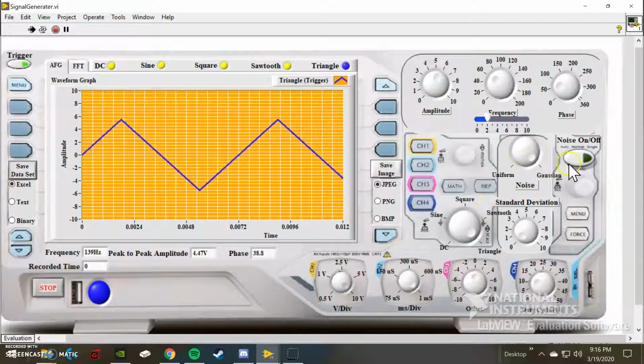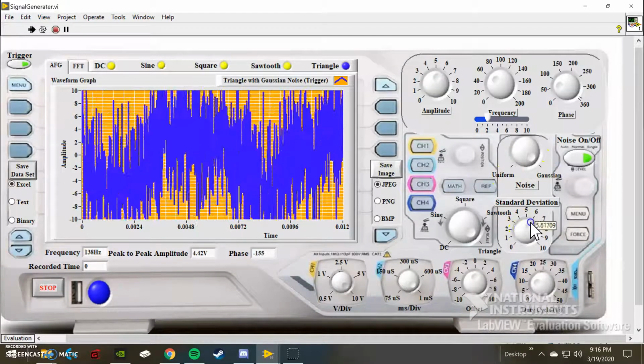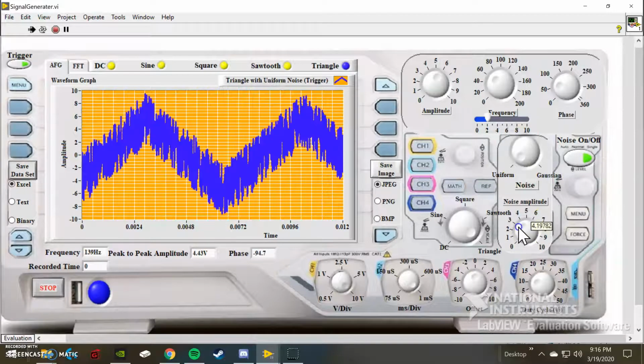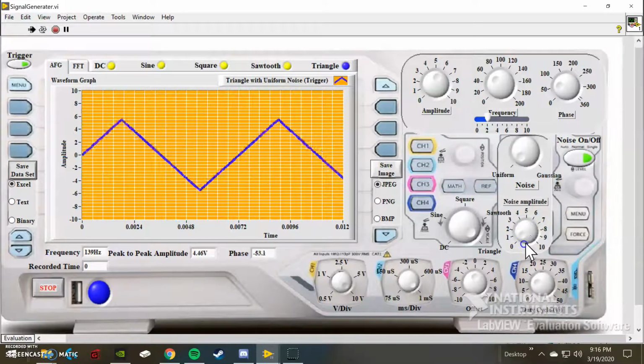We have our noise, turn it on. We have Gaussian, uniform. Really noisy, not so noisy, go to uniform. If uniform, there we go. Kind of noisy, not so noisy, but enough of that.